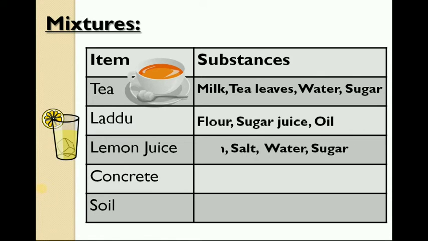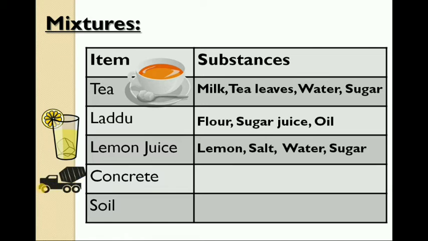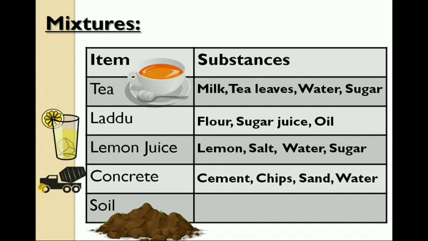Lemon juice contains lemon, salt, water and sugar. Concrete contains cement, chips, which means small-sized stones, sand and water. Soil contains stones, sand, minerals and so on. These are some of the mixtures that we observe daily.